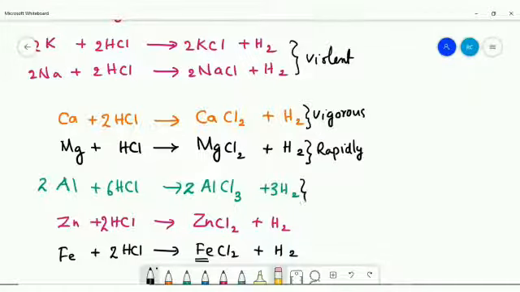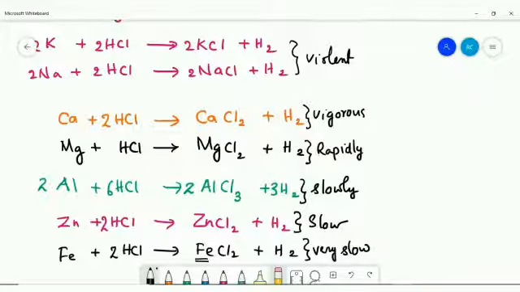Aluminium reacts slowly. Why? Because aluminium has an oxide layer, and once the oxide layer gets dissolved into the acid, the reaction becomes very fast. The reaction of zinc with HCl is slow, and with iron it is very slow.